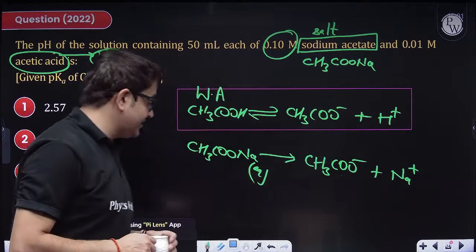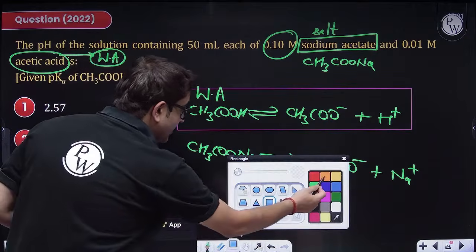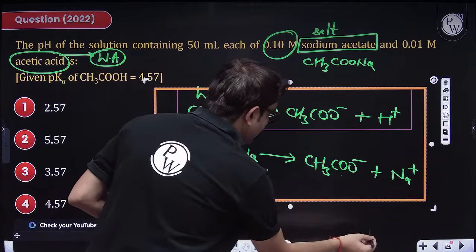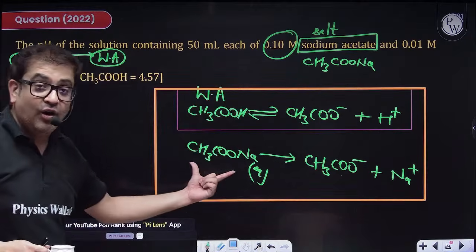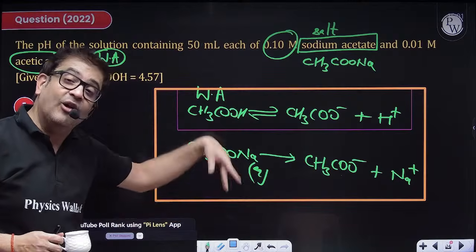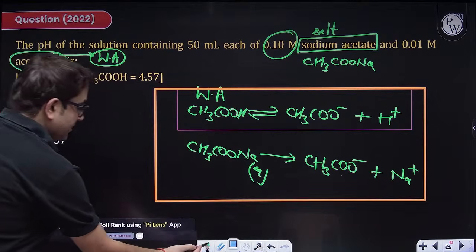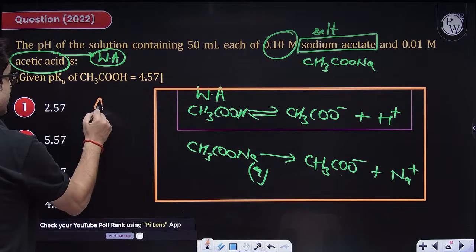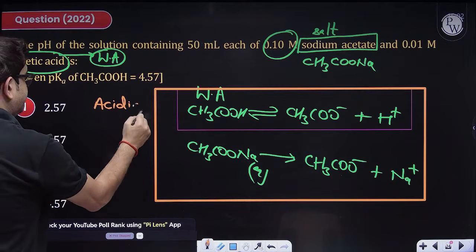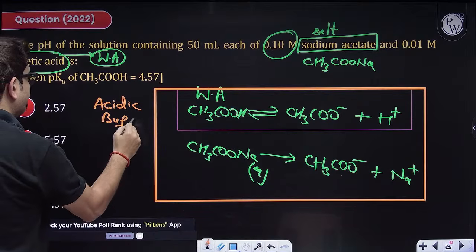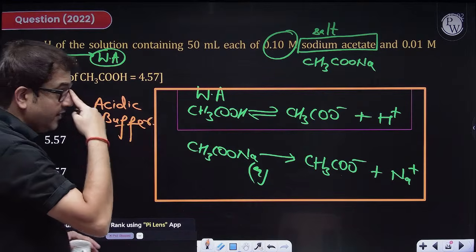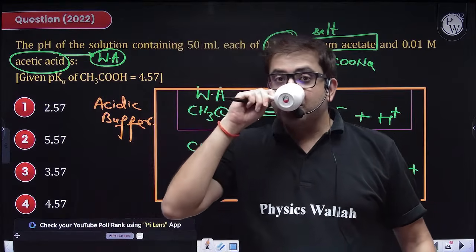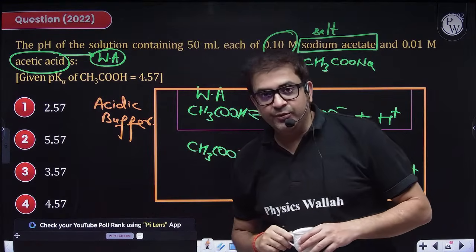So this mixture as a whole, a salt of this weak acid with a strong base along with the weak acid, is termed as an acidic buffer. Now, how to calculate the pH of an acidic buffer, sir? I have given you the logic also.